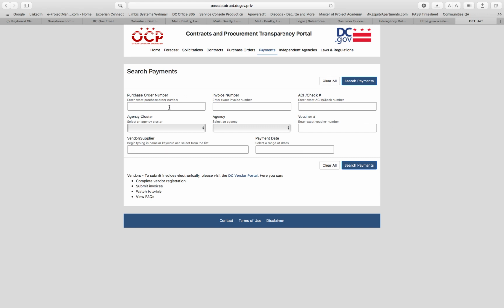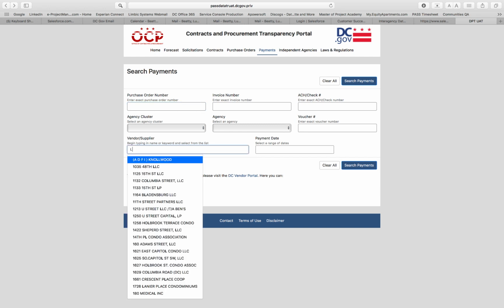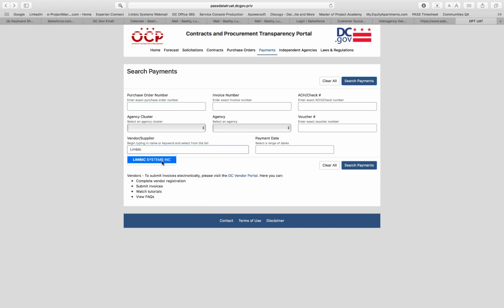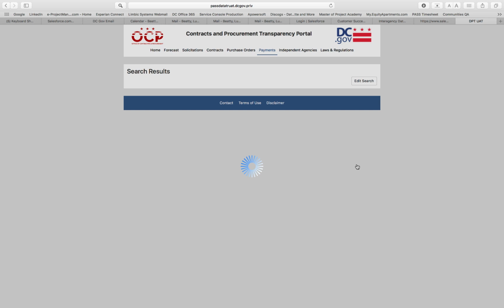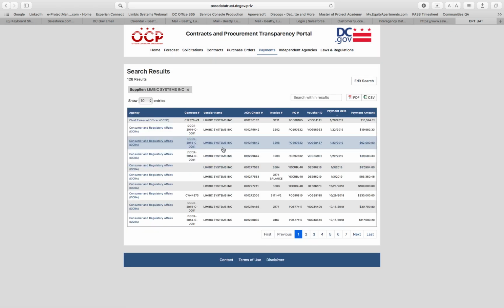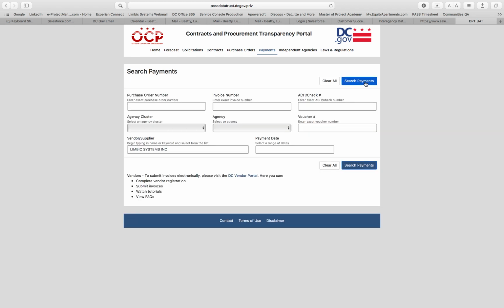And then we can clear this all, and I can actually type in, instead, let's do a search for a particular purchase order. So I'm going to see payments on this purchase order. I'm going to edit my search, and I'm going to type in that particular purchase order.